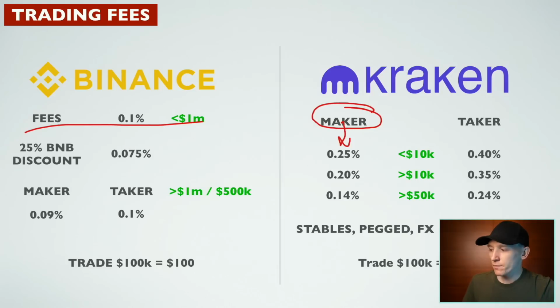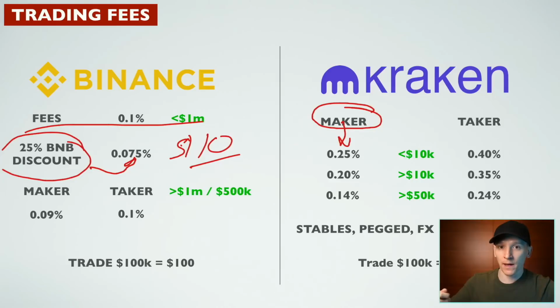Now, for Binance as well, if you pay your trading fees in BNB coin, which is kind of Binance's exchange token, they give you a 25% discount from your trading fees. That means the headline rate will go to 7.5 basis points. However, BNB coin is a crypto asset and it has a floating exchange rate, so it can go up in value or down in value over time. So that may make your discount less or even more dependent on the performance of BNB. What you can do is literally buy $10 of BNB, stick it in your account, and then the trading fees that you pay, you'll pay that in BNB and the $10 will slowly get chipped away. You can add more over time if you want.